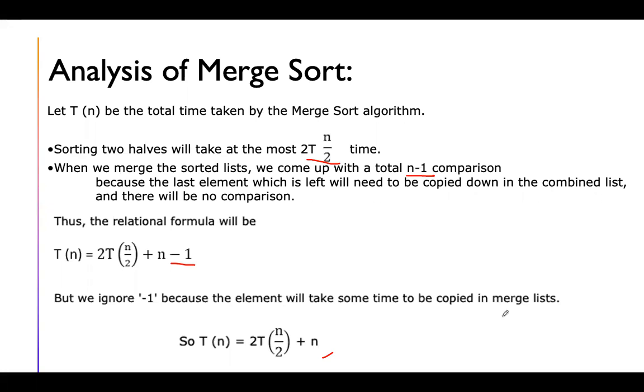See, whether the array is sorted or in reverse order, the merge sort algorithm will not check how the input elements are present. As and when you give n elements as input, it will immediately divide those elements into two arrays.